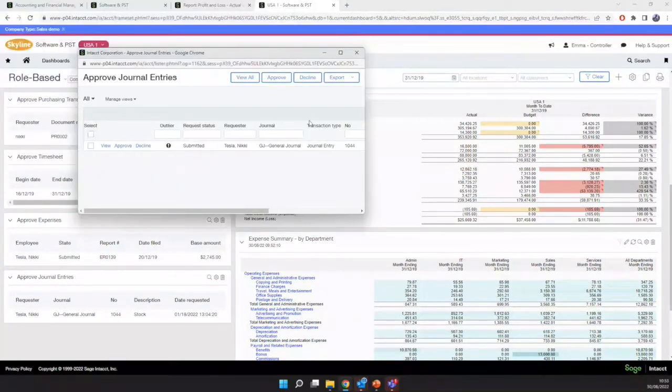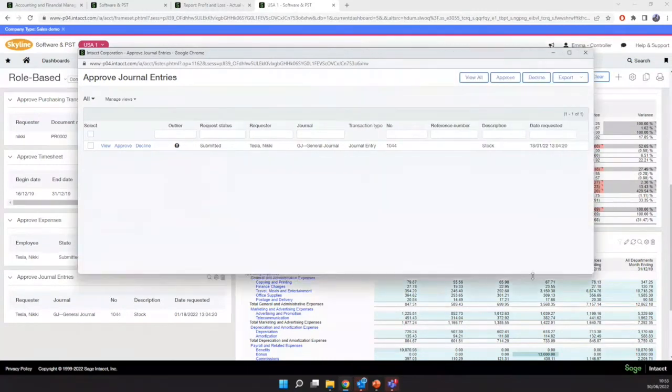Yes, you can approve journals in Intacct as well. With our journal approval, what this allows us to do is to use some really clever AI technology to try and eradicate errors when the transaction's first posted. So you'll see here that I've got a journal entry. It's a stock journal entry, and if we just press view, we can drill into this entry itself.